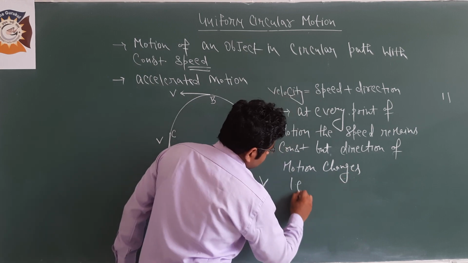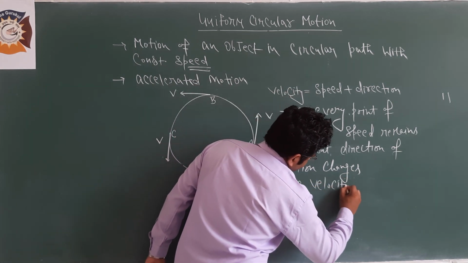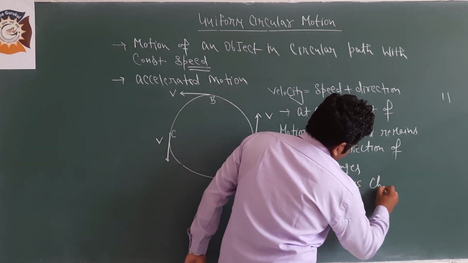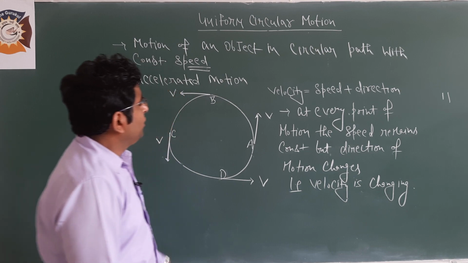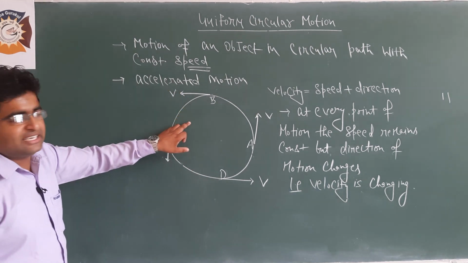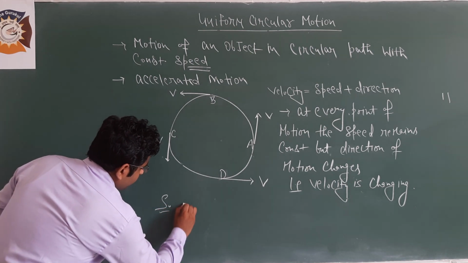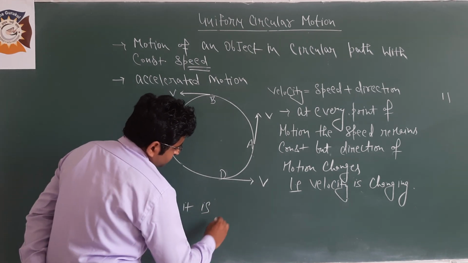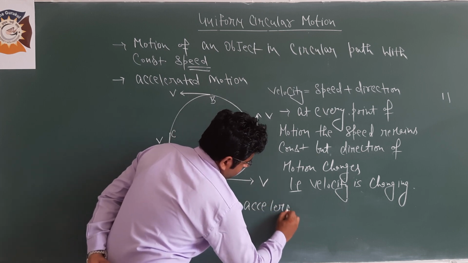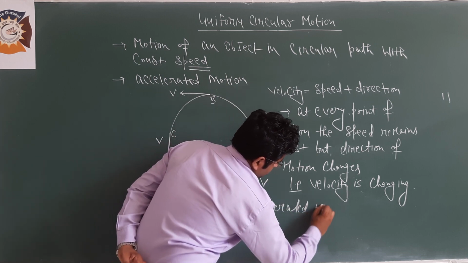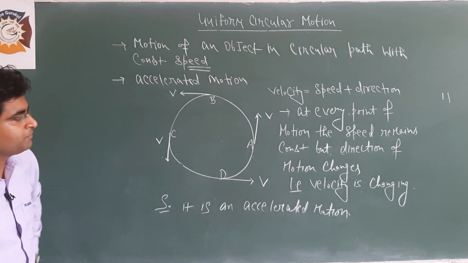That is, velocity is changing. So, uniform circular motion is an accelerated motion. Clear?